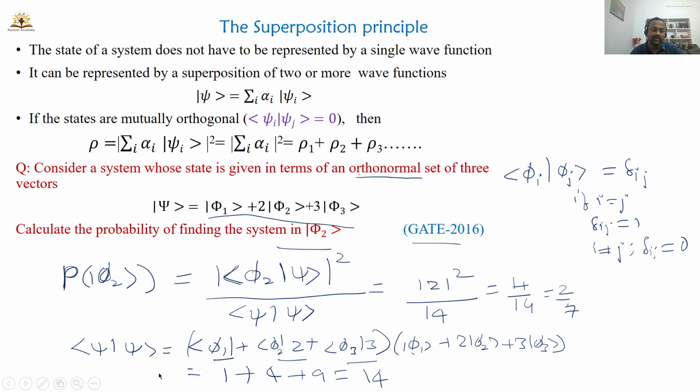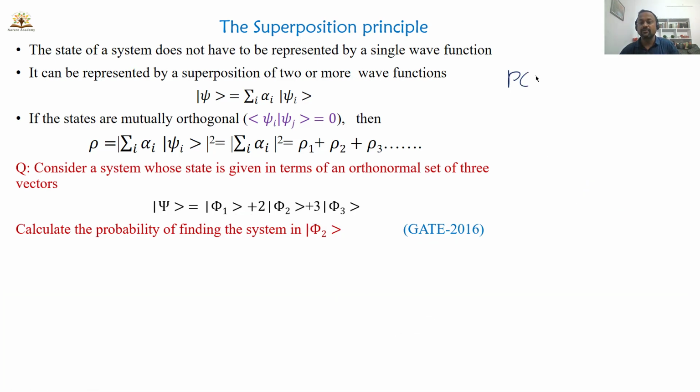Similarly, I can calculate the probability of finding the particle in psi 1 and the probability of the particle in psi 3. Let us try out that one also. The probability of finding the particle in psi 2 is 2 by 7.